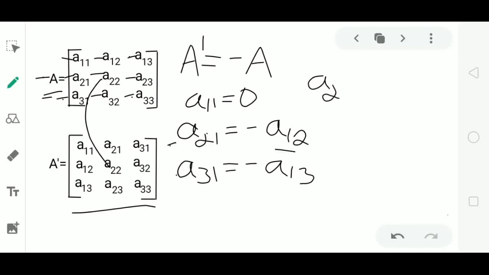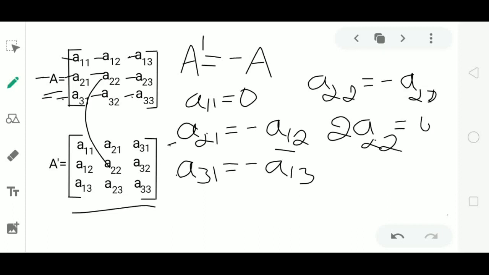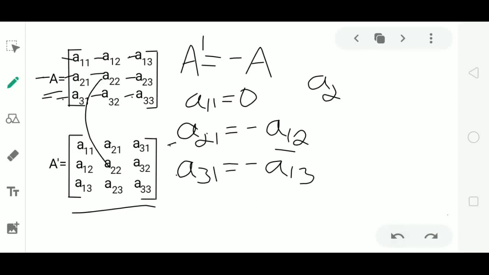Taking this minus A22 to the LHS, it will become plus A22. A22 plus A22 is 2 times A22 equal to 0. Then this implies A22 is 0. So we have the diagonal element A22 as 0.